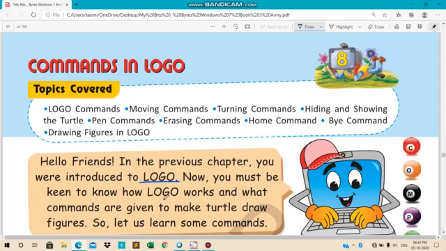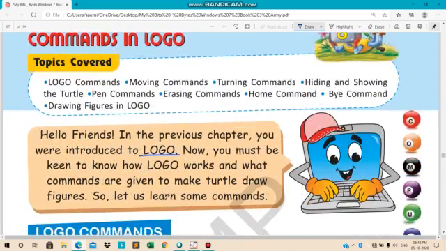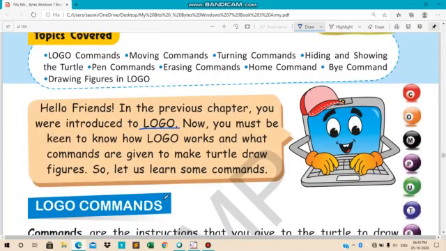Okay? So let us learn some commands. So look, what happens in logo? What do we do in logo? We give commands, then we are able to draw anything. So what are we going to study here? We are going to study some of the commands with the help of which we will be able to move our turtle and make different shapes.